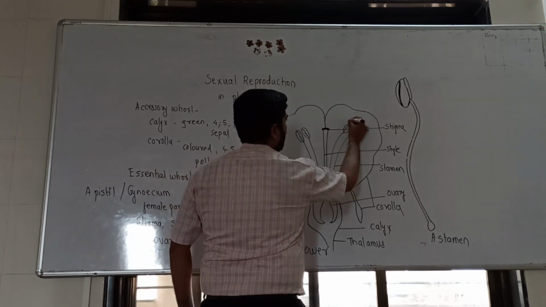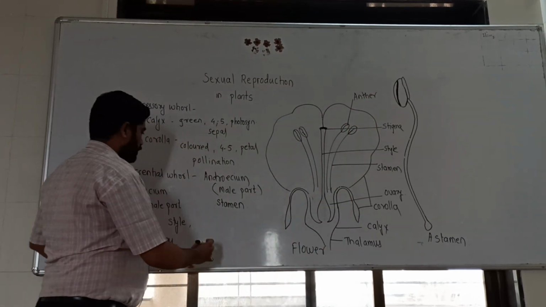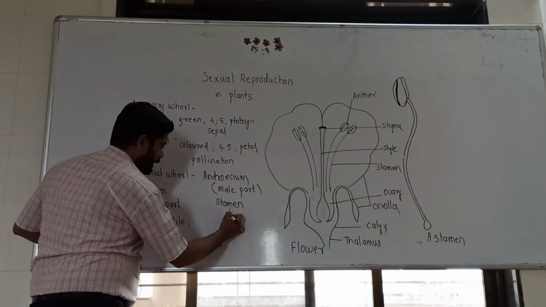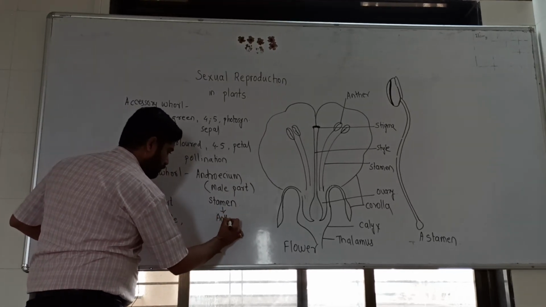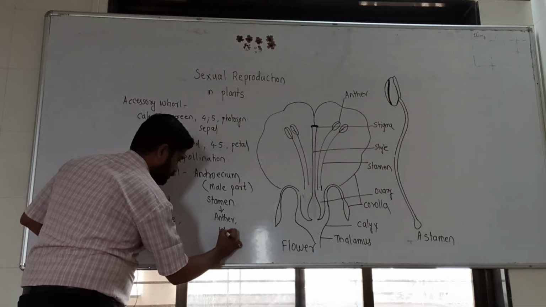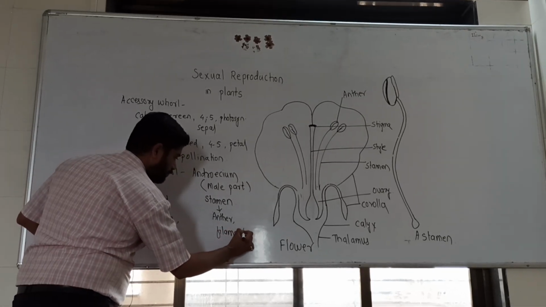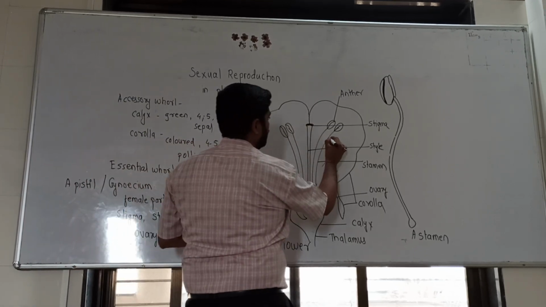Now this is an anther. The stamen has the anther and it has the filament. So this is the anther, and this is the filament.